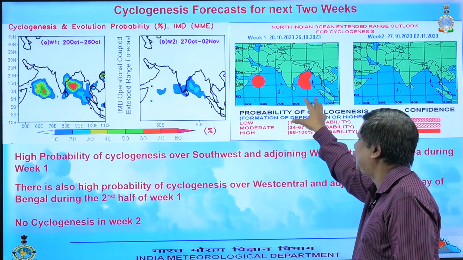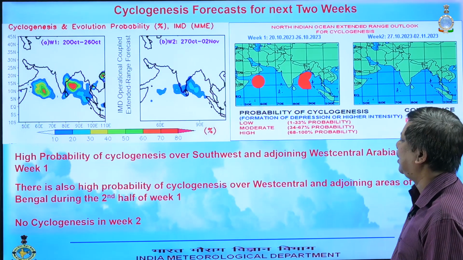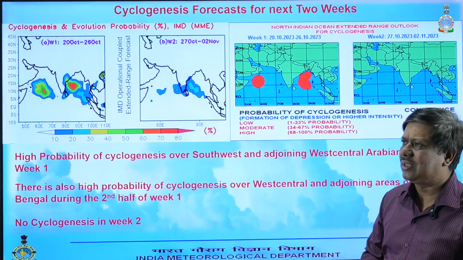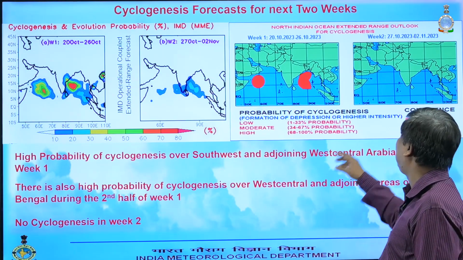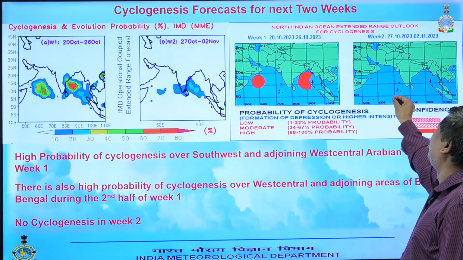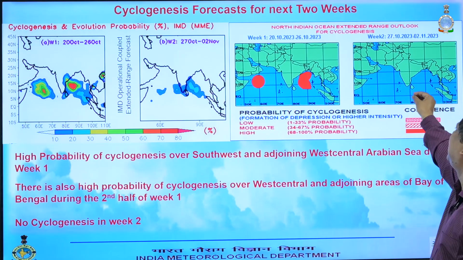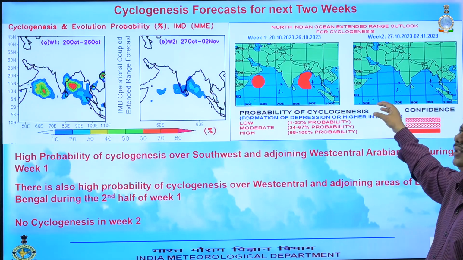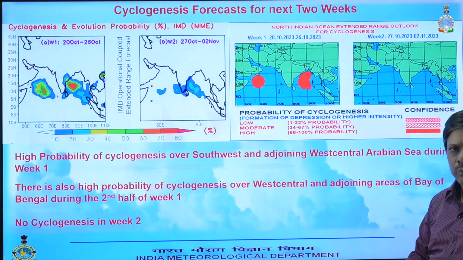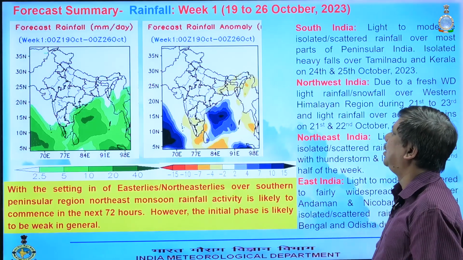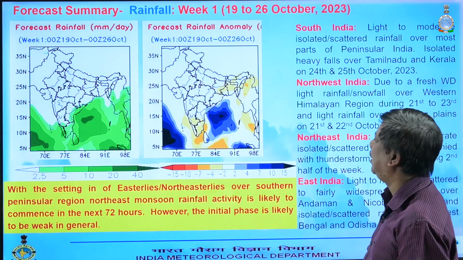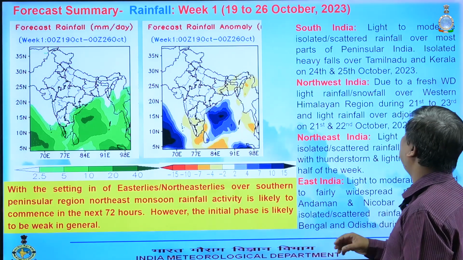So these are the 2 zones in week 1 where there will be a formation of depression. And in week 2 there is no high probability zone of cyclogenesis, so there is no cyclogenesis in week 2.